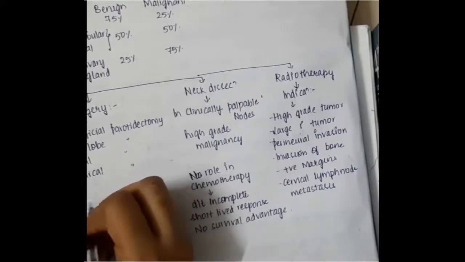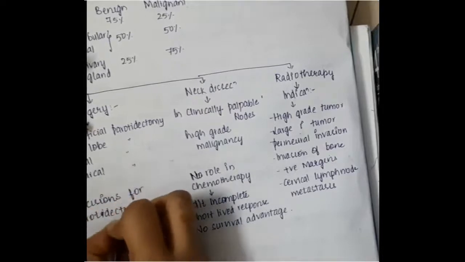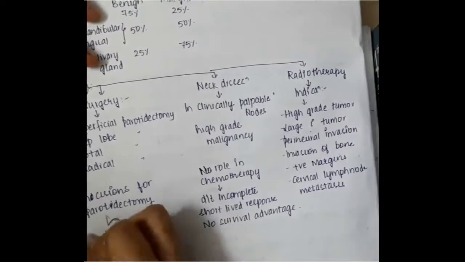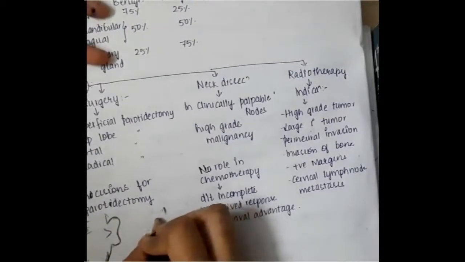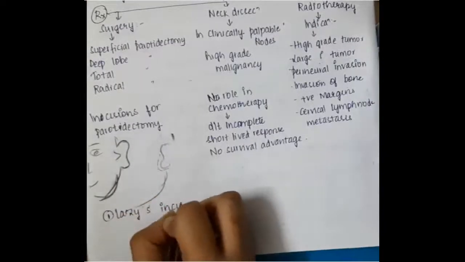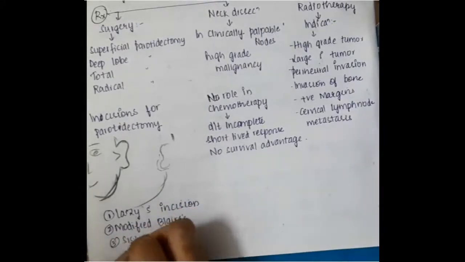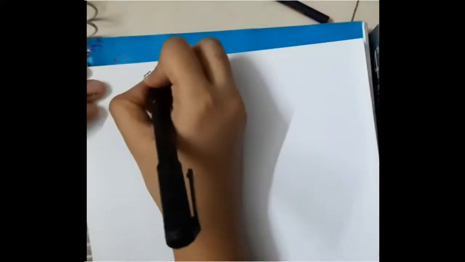Now we will see incisions for parotidectomy. We can put 3 incisions. If this is the ear and this is the parotid gland, and here is the mandible, the incision which you put like this is the Lazy S incision, or modified Blair incision, or Sistrunk incision.